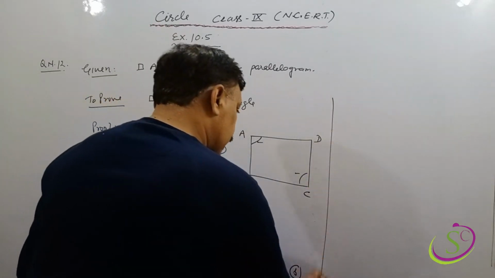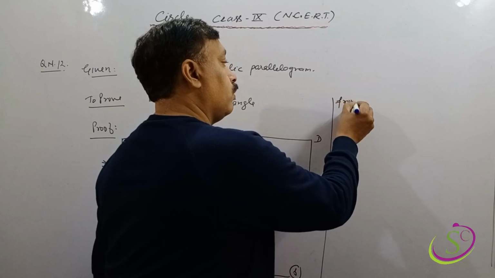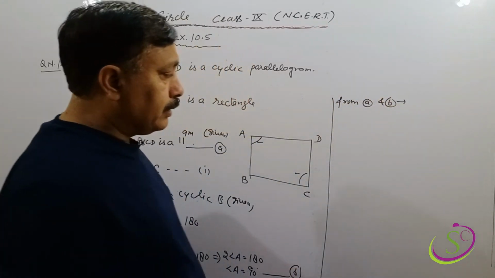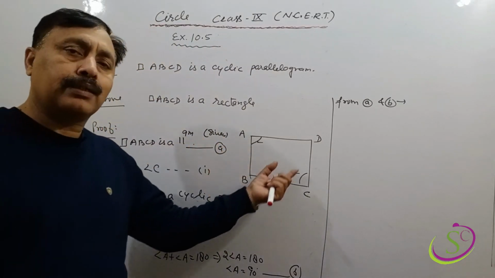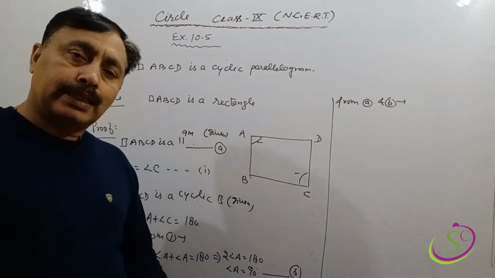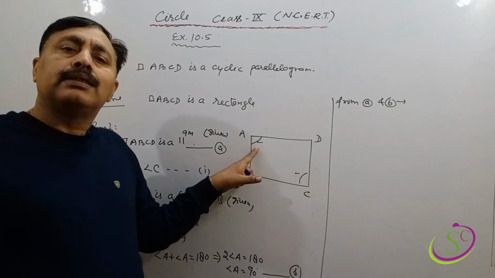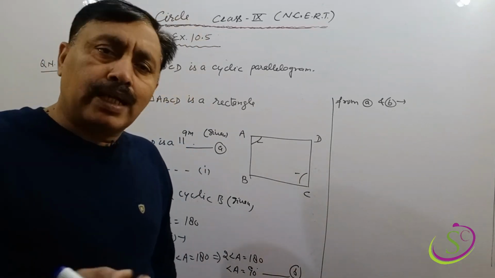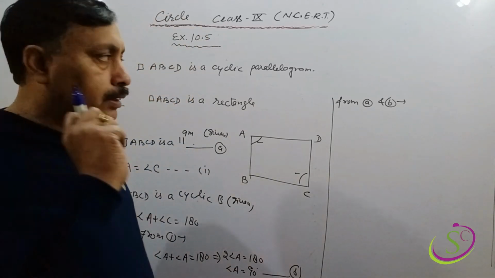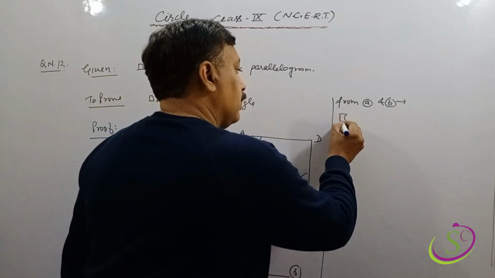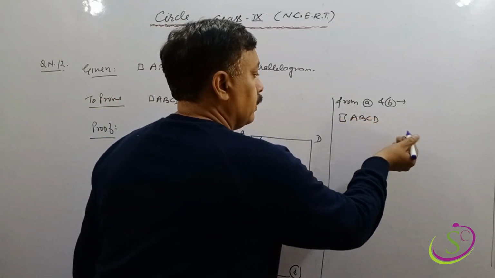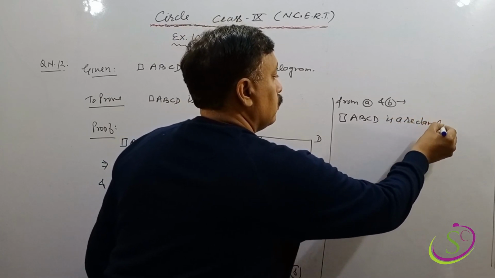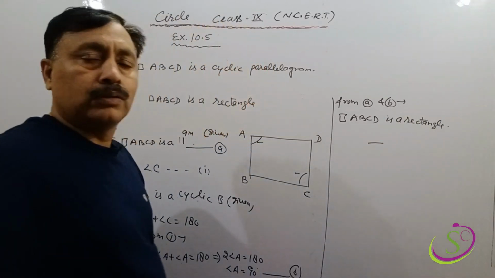From statements A and B, dear, statement A is saying that this quadrilateral is a parallelogram, and statement B is saying that angle A is 90 degrees. So a parallelogram in which any angle is 90 degrees becomes a rectangle. So quadrilateral ABCD will be a rectangle. Clear? So do it.